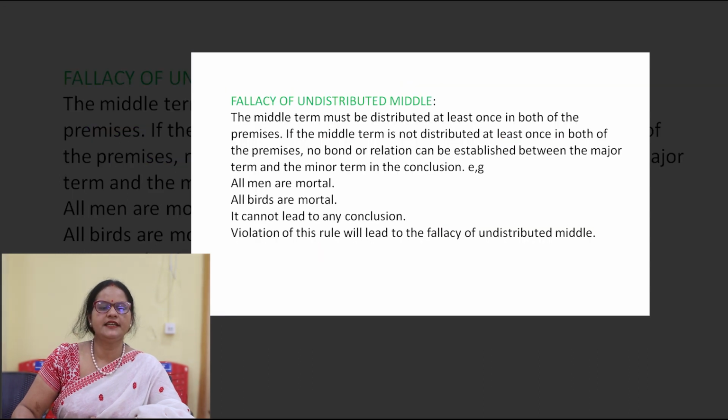Fallacy of undistributed middle. Another important fallacy is the fallacy of undistributed middle. The middle term must be distributed at least once in the premises. If the middle term is not distributed at least once in the premises, no bond or relation can be established between the major term and the minor term in the conclusion. For example, all men are mortal, all birds are mortal. It cannot lead to any conclusion. Violation of this rule will lead to the fallacy of undistributed middle.